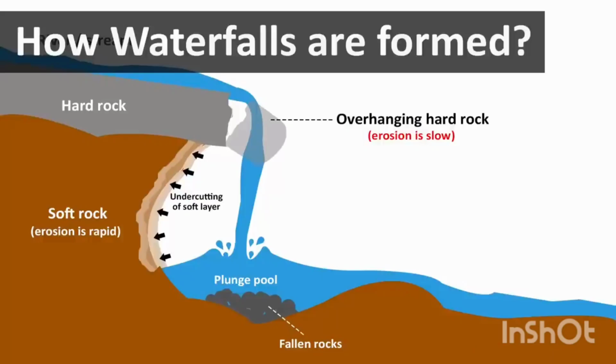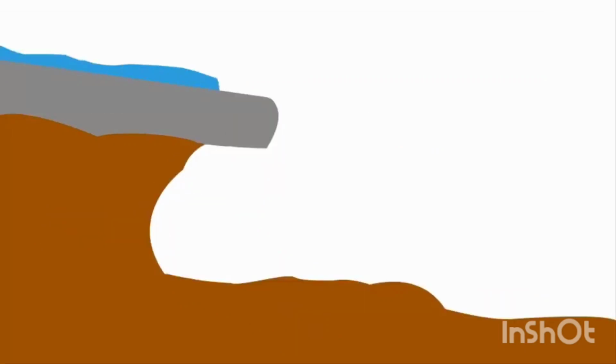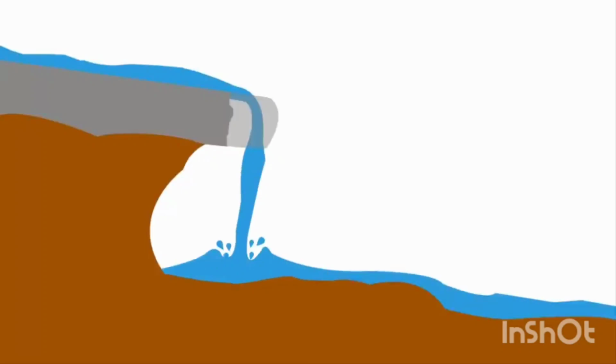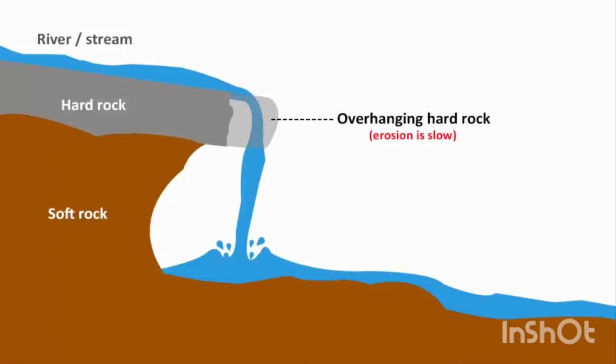In this video, we will learn how waterfalls are formed. It is basically a stream of water or a river that flows over the edge of a cliff and then falls vertically downward. Waterfalls are formed when the riverbed changes from hard rock to soft rock. So what happens is that the river flows on two different types of platforms. One is a hard layer of rock and the other one is a soft layer.